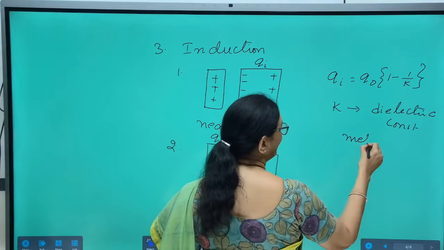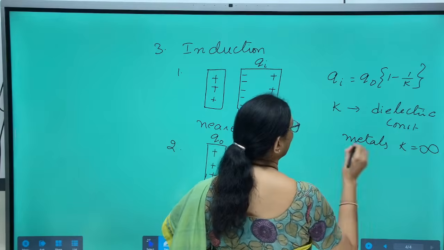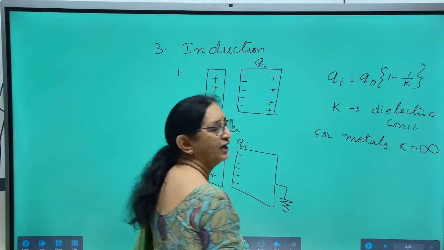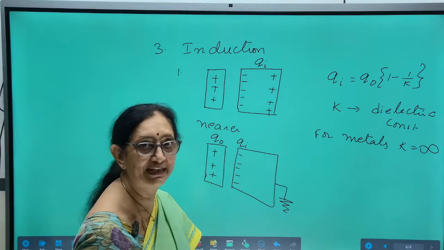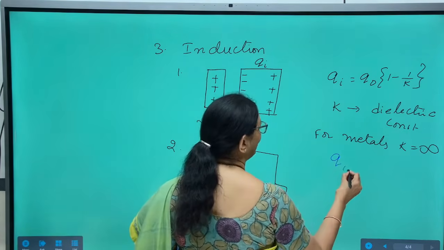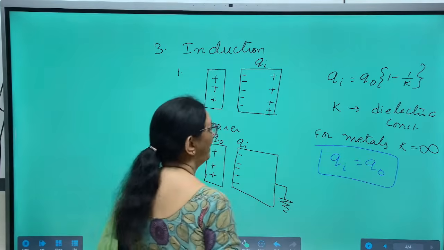For metals, K is equal to infinity. If K is infinity, what happens to the value of 1 by K? It becomes 0. So, Qi is equal to Q naught in case of metals.